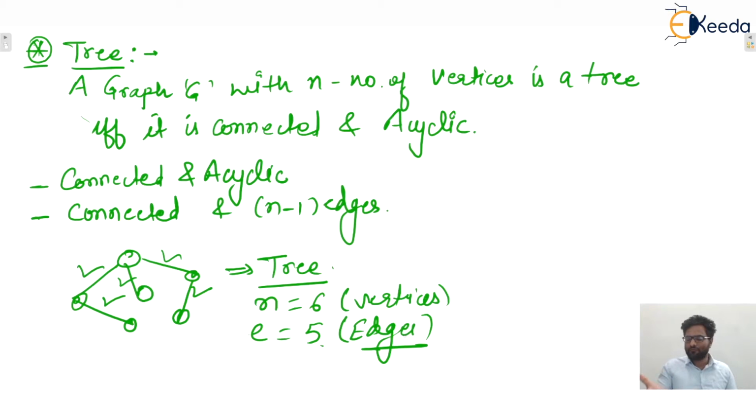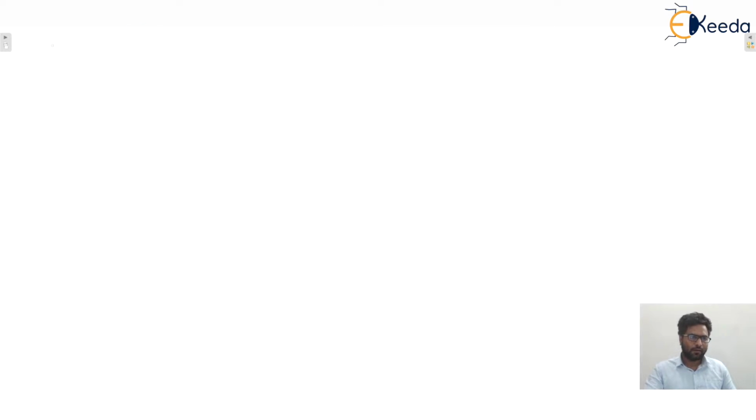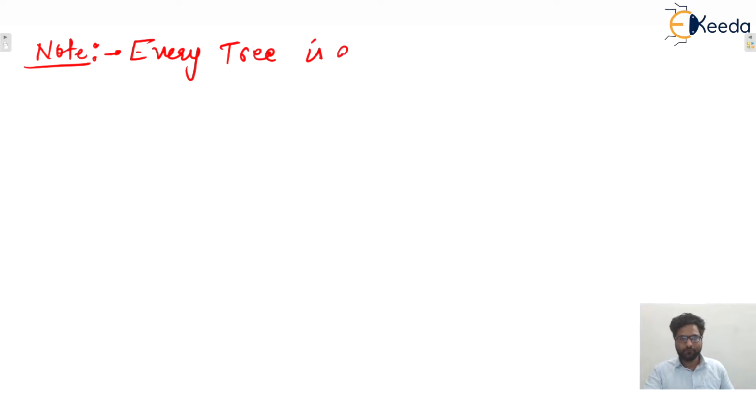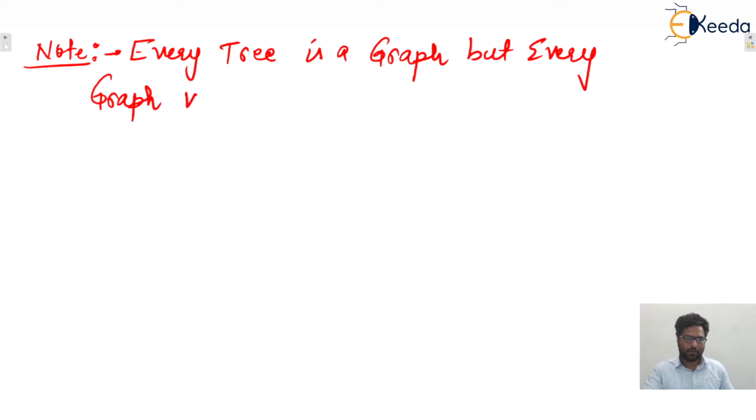Remember, every tree is a graph, but every graph need not be a tree. So write down one note: every tree is a graph, but every graph need not be a tree. I hope this one is clear to everyone.